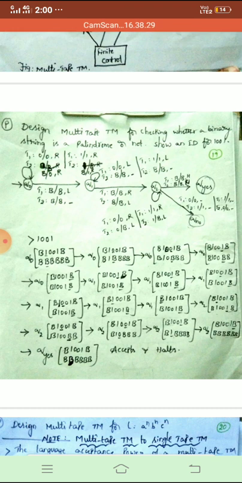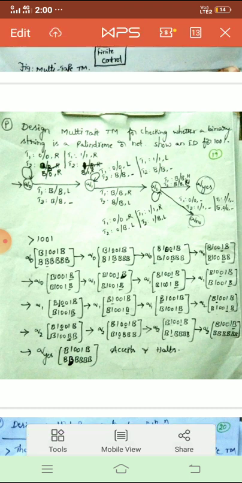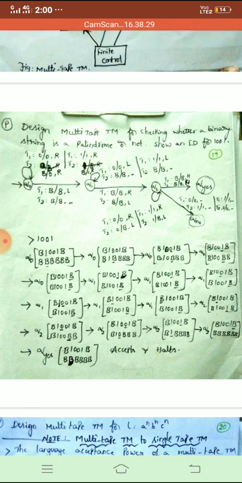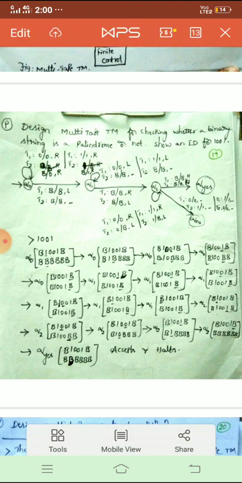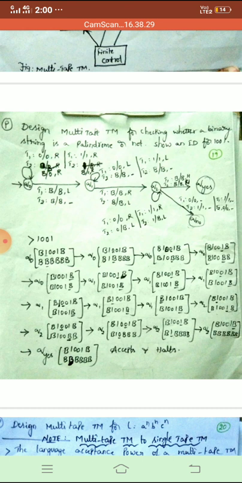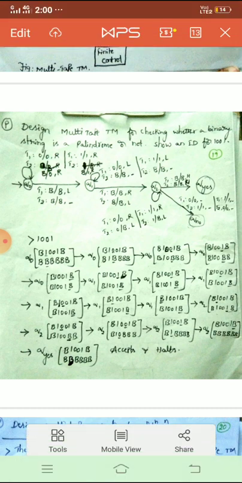That's why there I have noted a special symbol called underline, or you can say underscore, that indicates no movement, not left, not right, not halting the process, just simply do nothing, right?